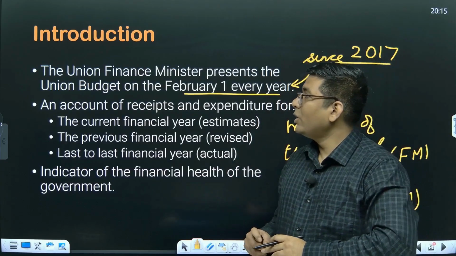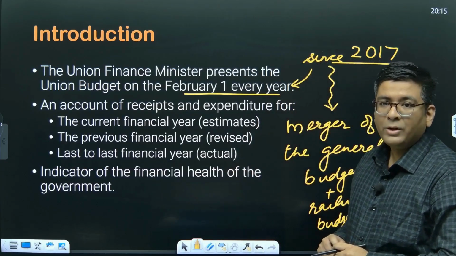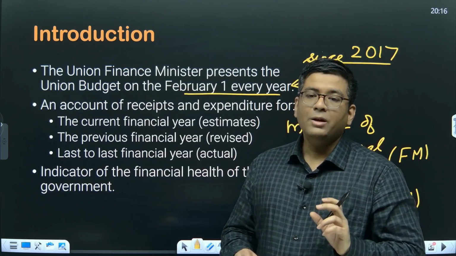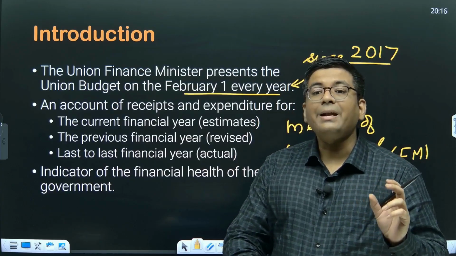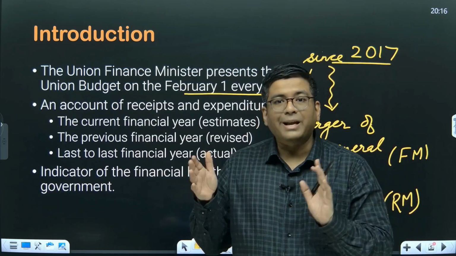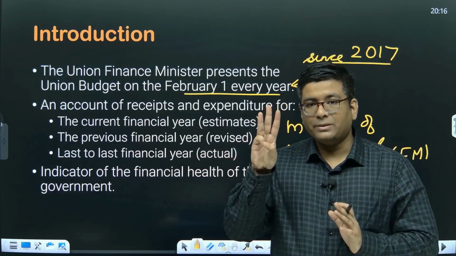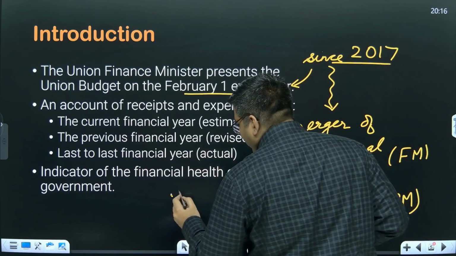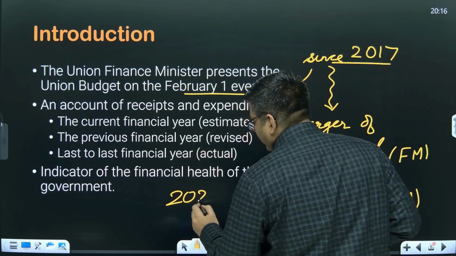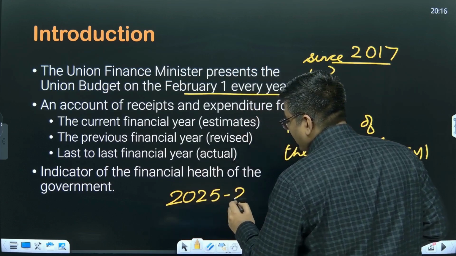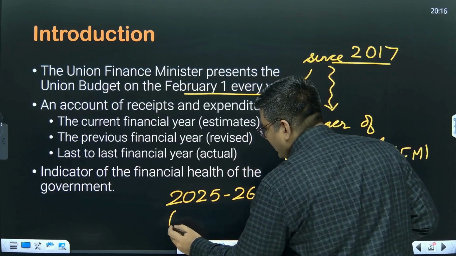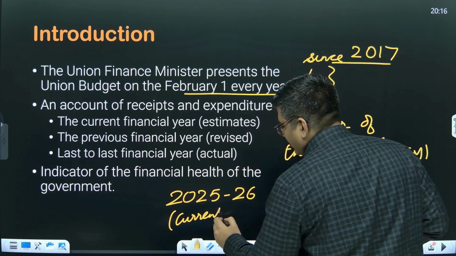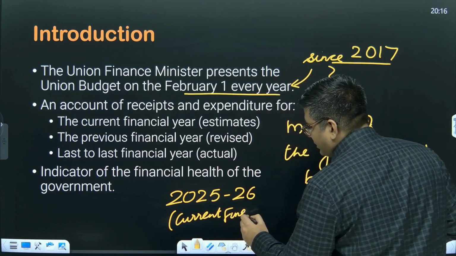Okay, so when we talk about the union budget, this is basically an estimate. This is a document which has estimates and at the same time accounts, or you can say calculations, of 3 different years. Let me tell you that very clearly. The first year that it is going to talk about is the year which is going to start. So this will be the current financial year.